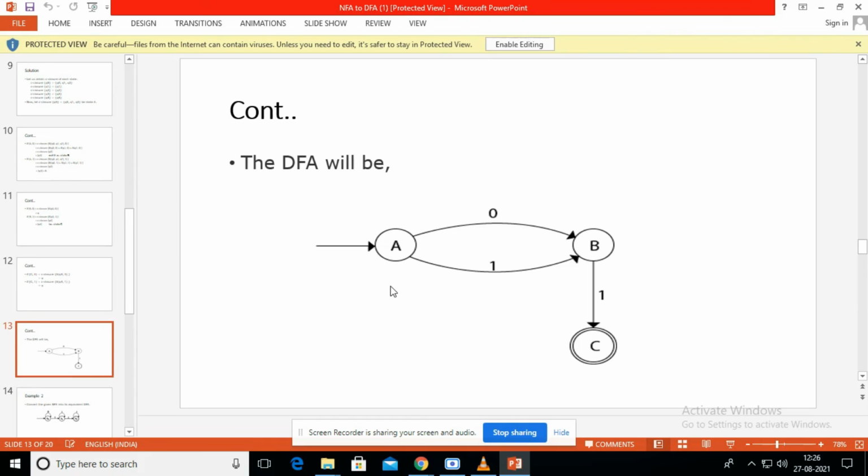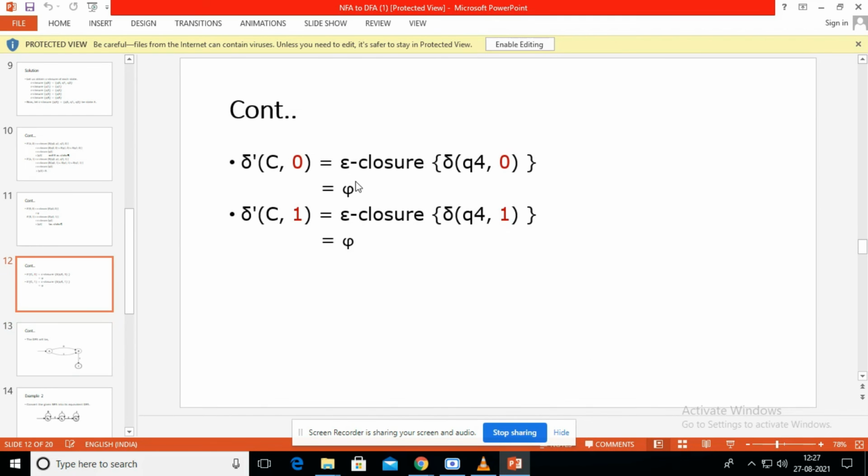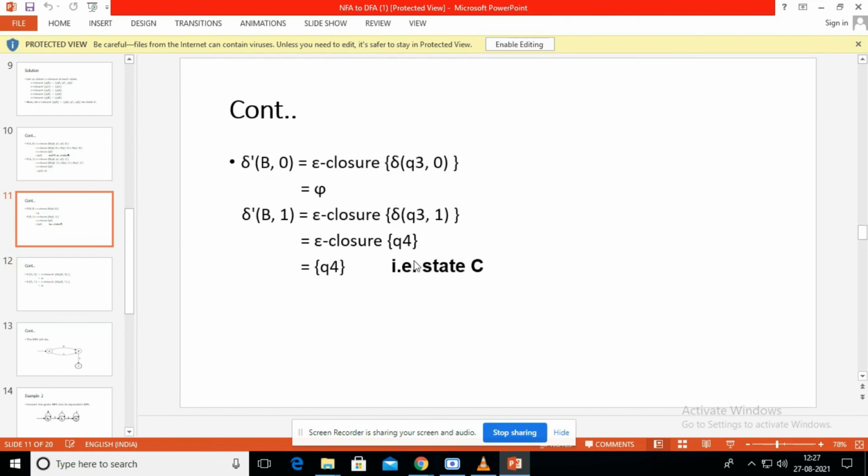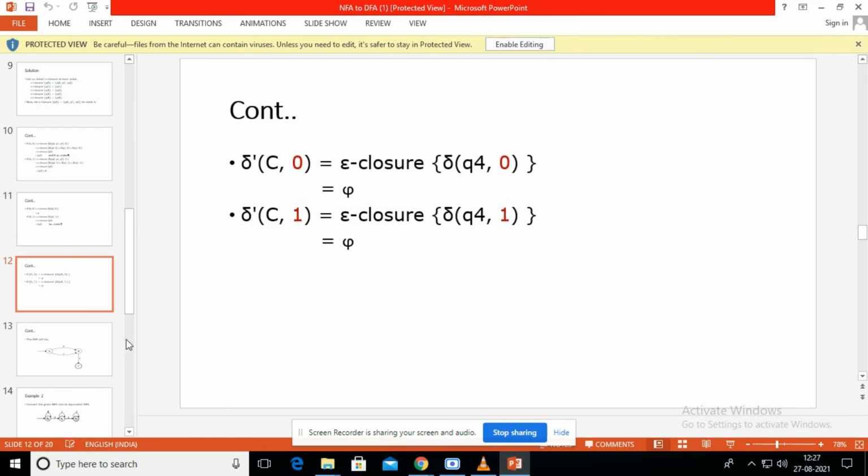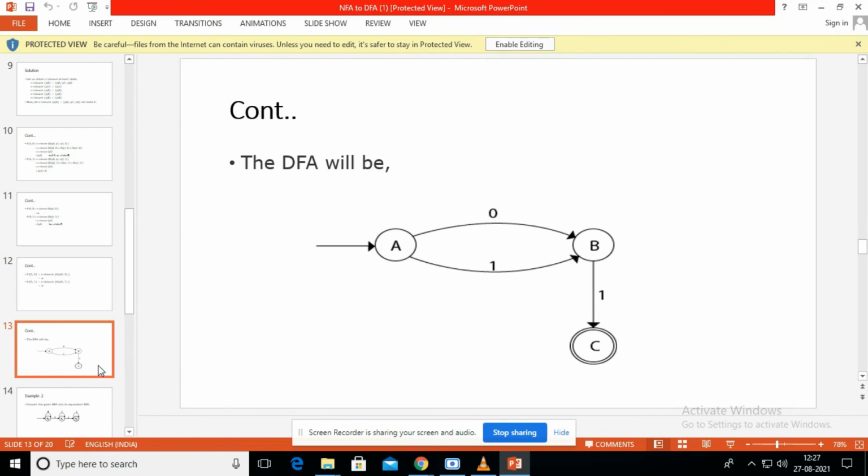So based on these transition functions, we draw our DFA diagram. Okay, these are our new states A, B and C. A is the start state and C is the final state. We assume the final state is C only, since the final state of the NFA is Q4. So C is our final state. Okay, I think it's very clear for you.